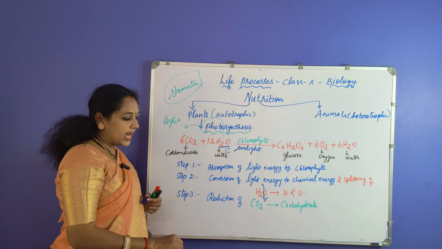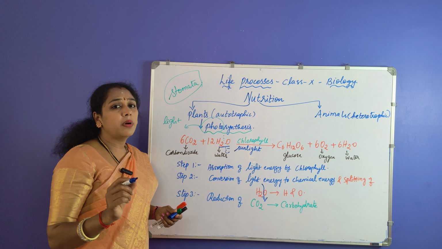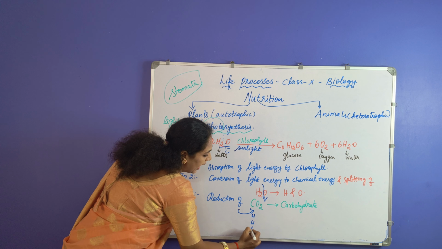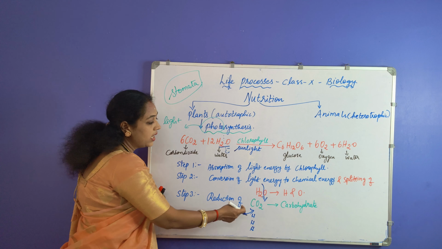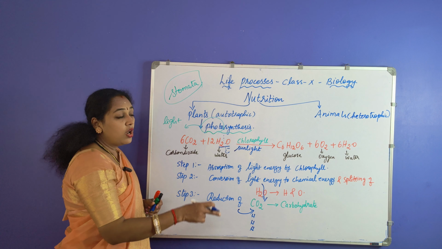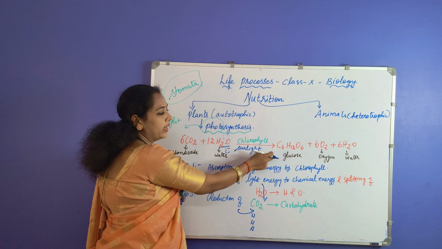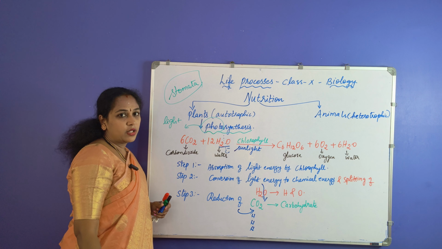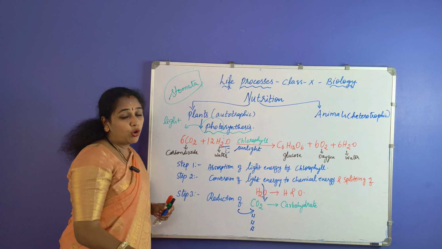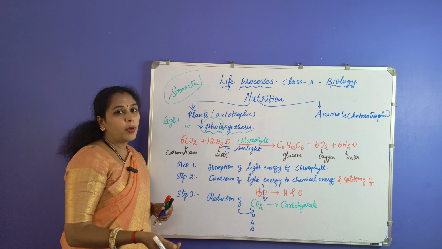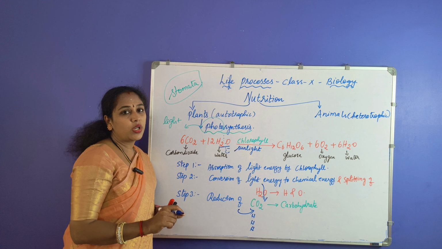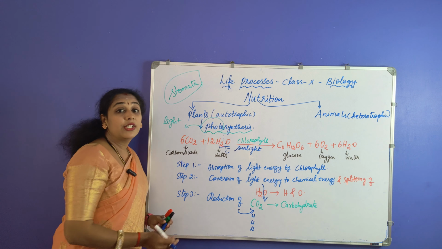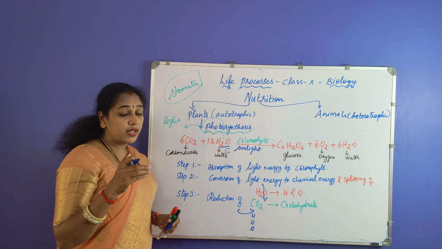And the third step is the reduction of carbon dioxide. What is the definition for reduction? It is nothing but addition of hydrogen. So when hydrogen ions are added, carbon dioxide gets converted into carbohydrate. What is the simple form of carbohydrate? Glucose is the simple form of carbohydrate. And repeated units of glucose result in the formation of starch. Excess glucose is stored in the plant body in the form of starch, whereas in animals it is stored in the form of glycogen. So this is the basic concept of how the process of photosynthesis is taking place.